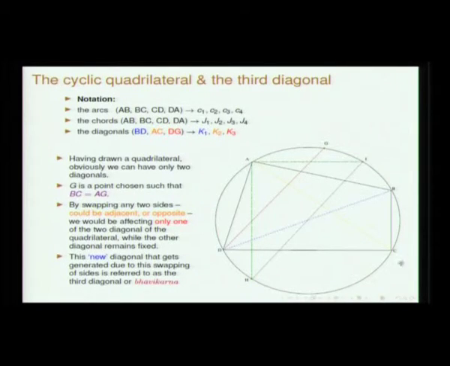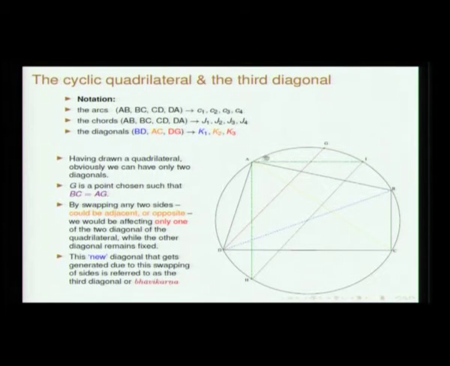ABCD is the cyclic quadrilateral. As before, AB is the first side, which I will denote as J1. BC is J2, CD is J3, and DA is J4.